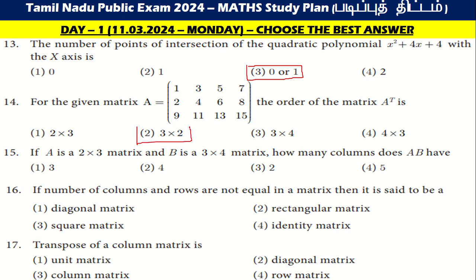Then if A is a 2 by 3 matrix and B is a 3 cross 4 matrix, how many columns does AB have? So they are asking how many columns AB has. A is a 2 by 3 matrix and B is a 3 by 4 matrix. So 2 by 3.